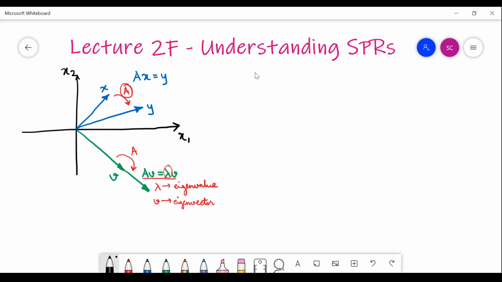then this is the equation which you would write down. This A you know, V and lambda you don't know. So you would be trying to find out that certain vector V and that scalar lambda which satisfies this equation. Correct? This is what you are trying to find out if you are asked to find out the eigenvalue and eigenvector of the matrix A.